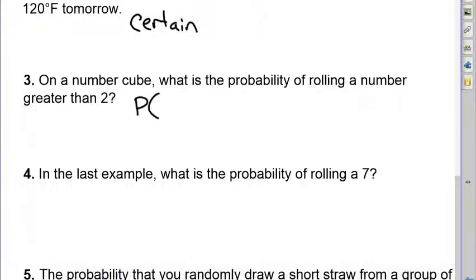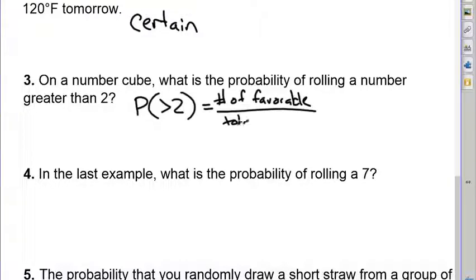So I'm going to do a little symbolism. Instead of writing the word greater, I'm just going to write a greater than symbol, 2. And this is going to equal the number of favorable outcomes divided by total outcomes.